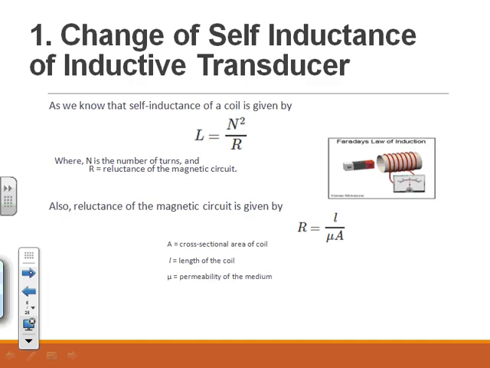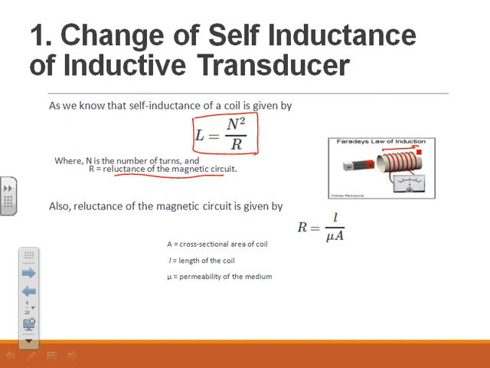The first one is change of the self-inductance of an inductive transducer. As we know, the self-inductance of a coil is given by L is equal to N squared divided by R, where N is the number of turns and R is the reluctance of the magnetic circuit. The example is given here. N is the number of turns and R is the reluctance of the magnetic circuit.